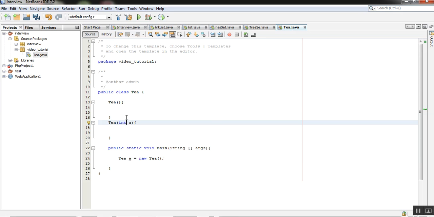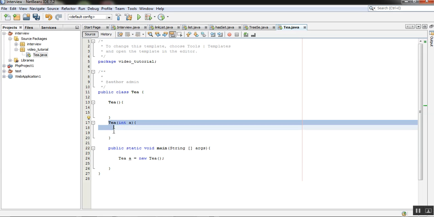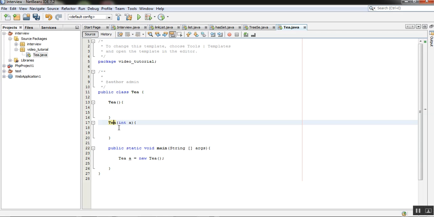So when we have something in our class and we just want to put them as defaults in local variables, and I want something else also, where I want to use something in a number of constructors, I need a number of constructors for that. So a number of variables needs a number of constructors here. So I have created a t with a parameter int a. As far as that, we can create a number of constructors with the same name.